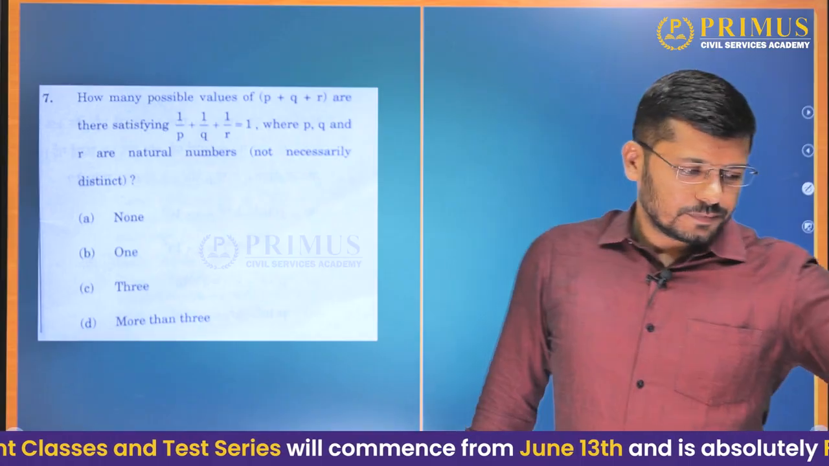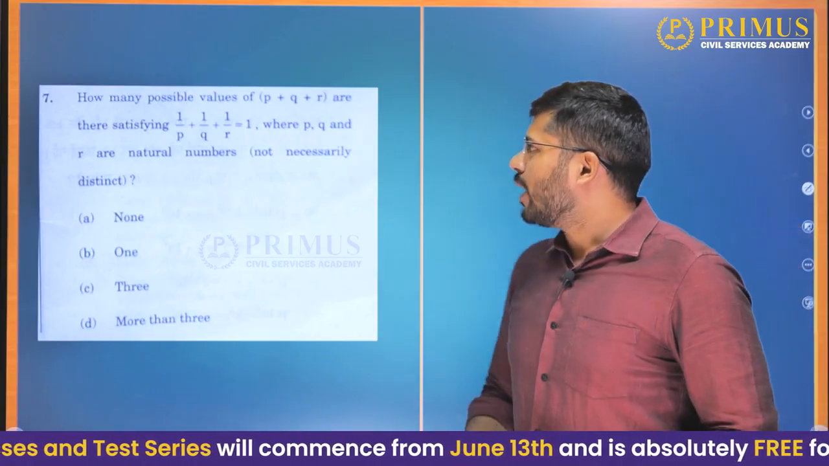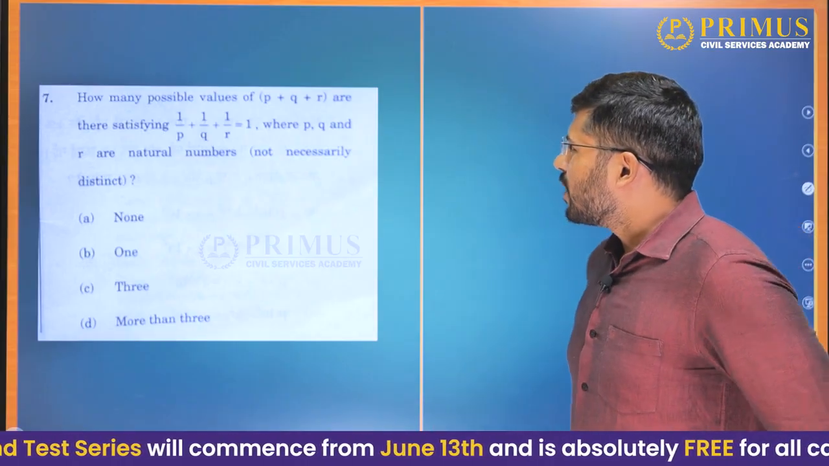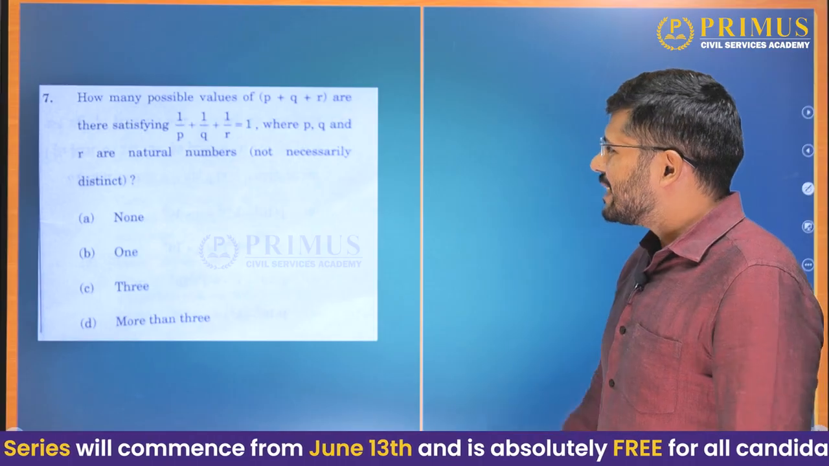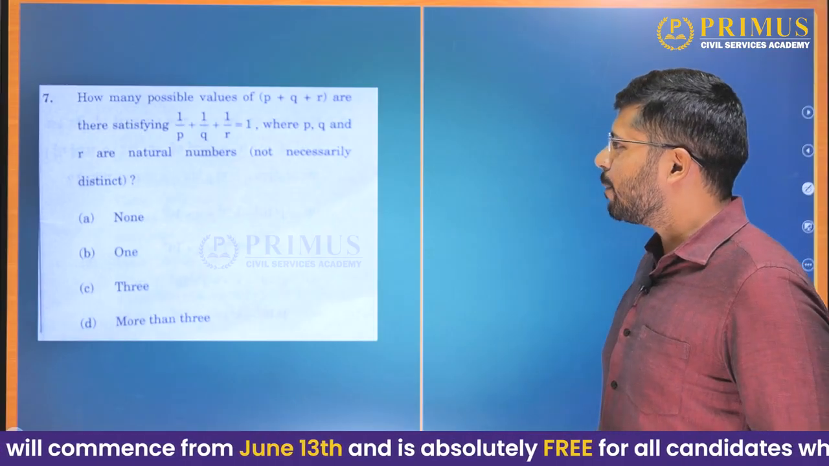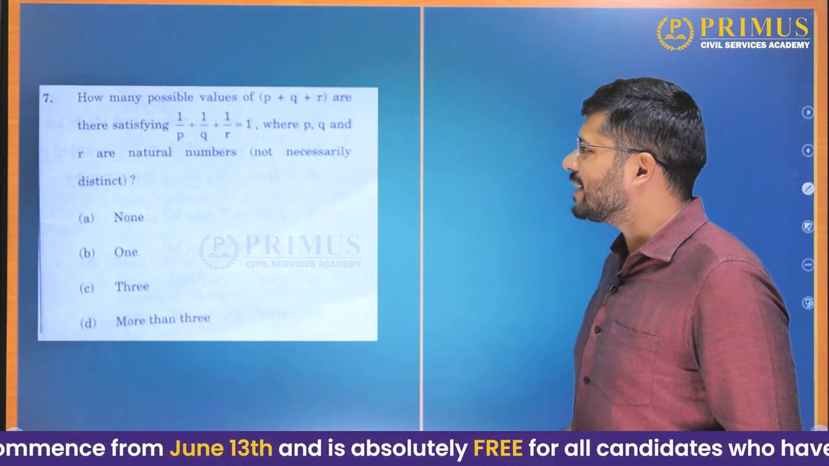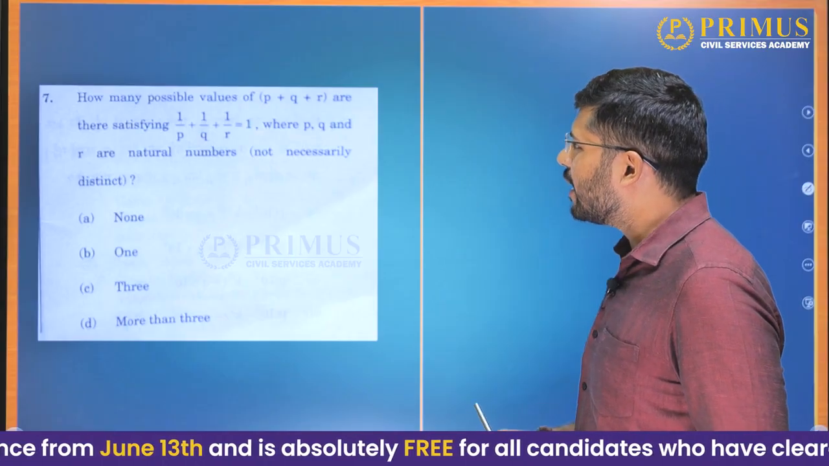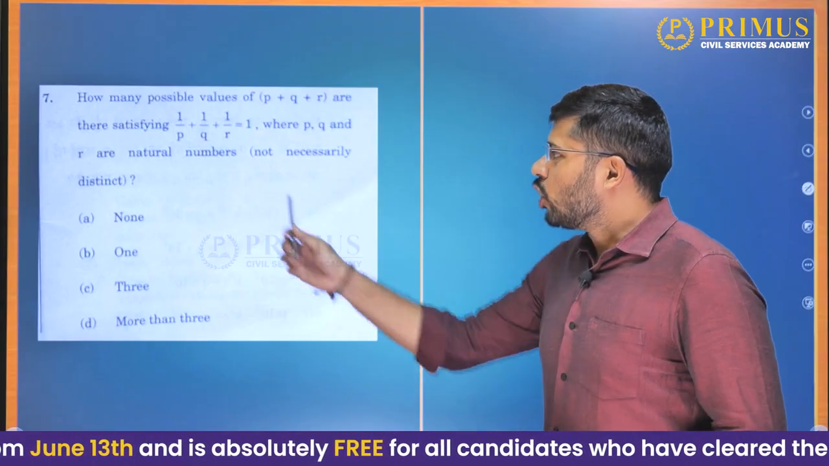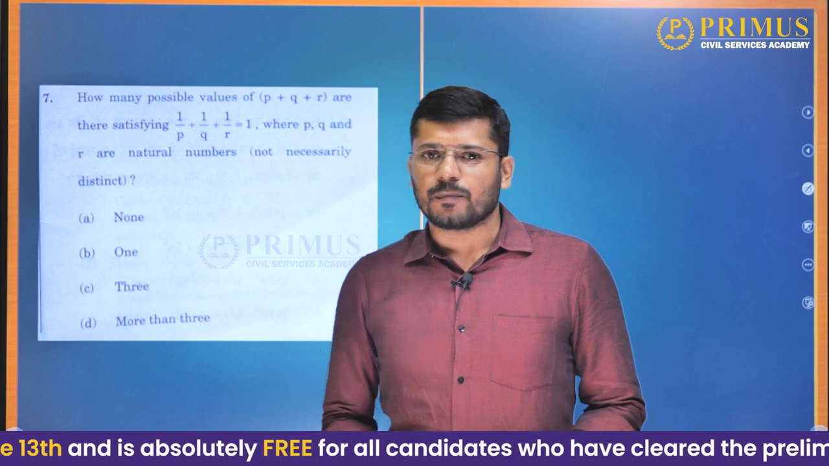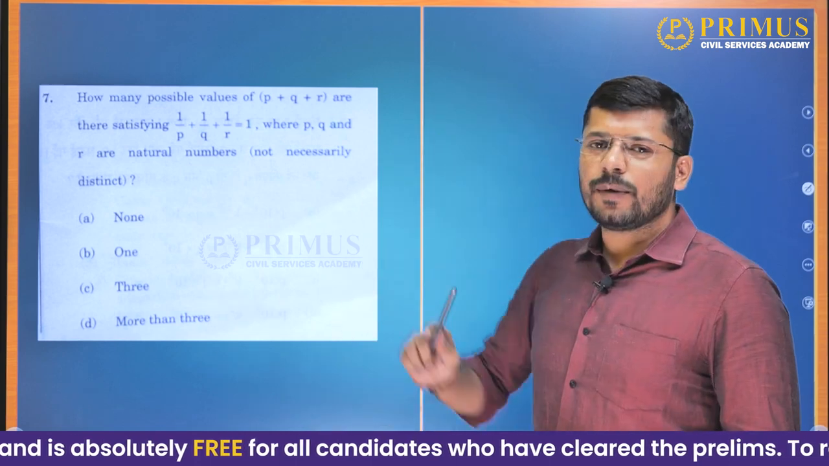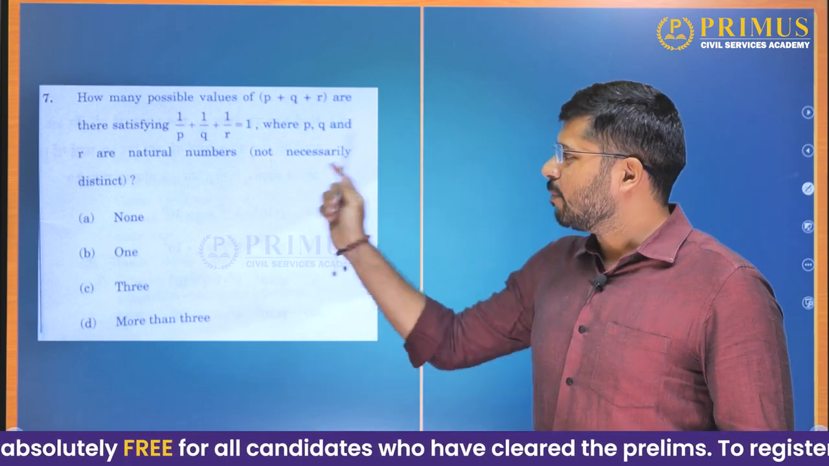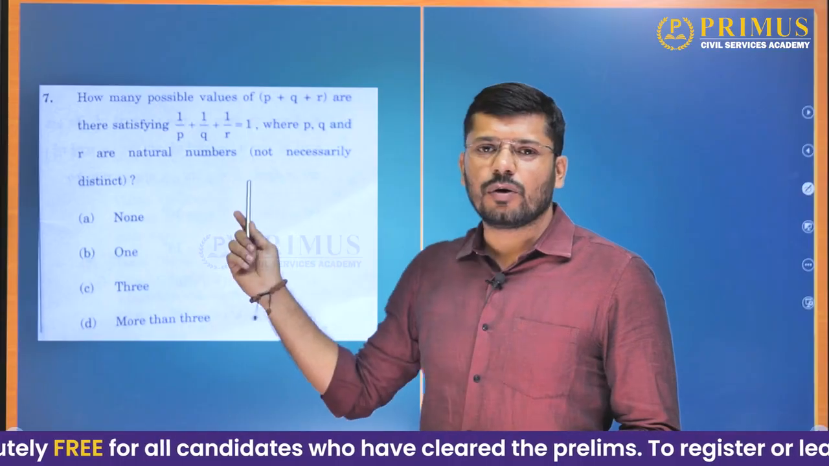Question 7. How many possible values of P plus Q plus R are there satisfying 1 by P plus 1 by Q plus 1 by R is equal to 1, where P, Q and R are natural numbers, not necessarily distinct? Okay. So you see, while they have framed the questions, they mention this distinct, not necessarily distinct.